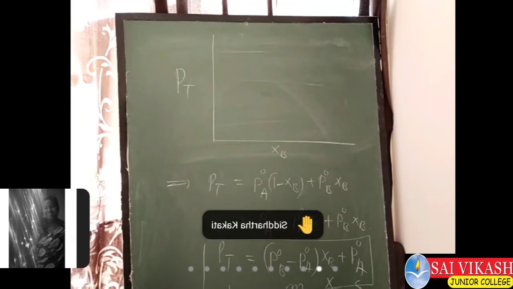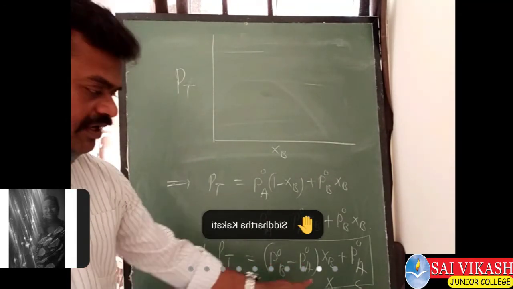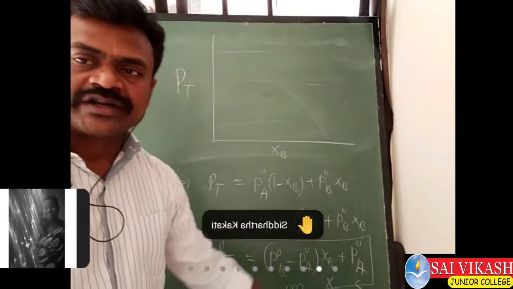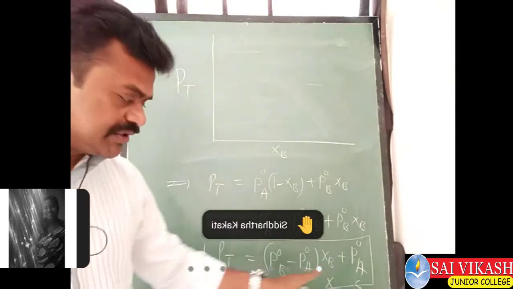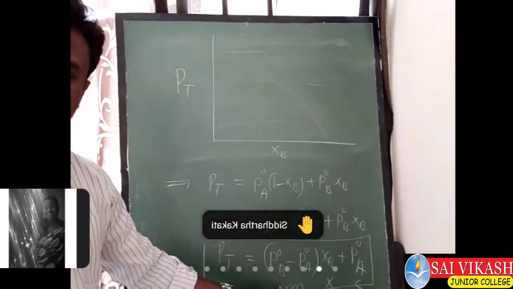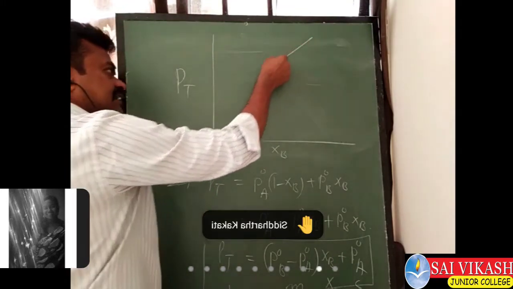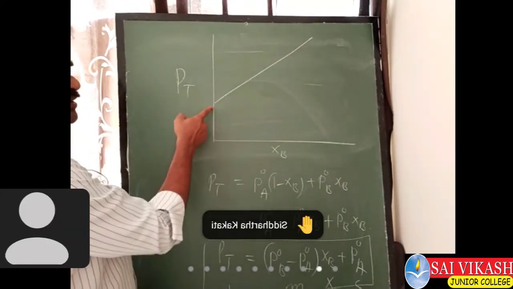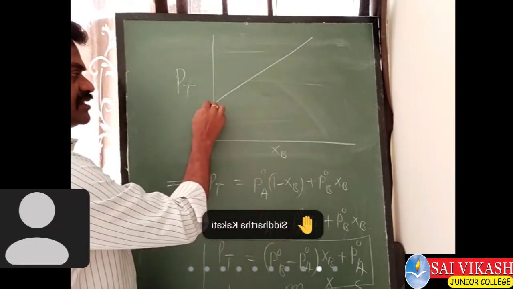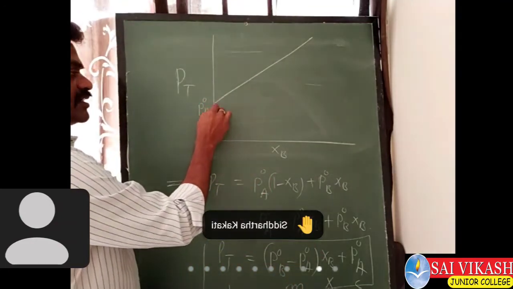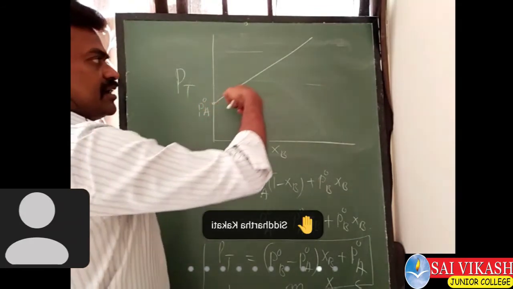Tell me the shape of the graph. The slope is positive and the intercept is also positive. The y-intercept is C, a positive value, and the slope is also a positive value. So the shape comes like this. The y-axis is cut at the point C. Here C means P naught of A, so this point is P naught of A. It is a constant value, and it is a positive slope.